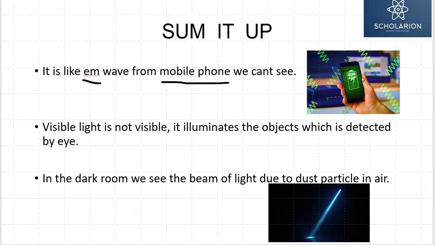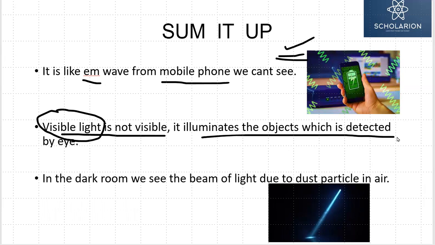They are interacting with the tower. We are able to communicate, but it is not visible. And so is the light. Light is not visible. So there is a misnomer. When we say visible light, we mean that it illuminates the object which is detected by our eyes. So light is not visible, but makes things visible.